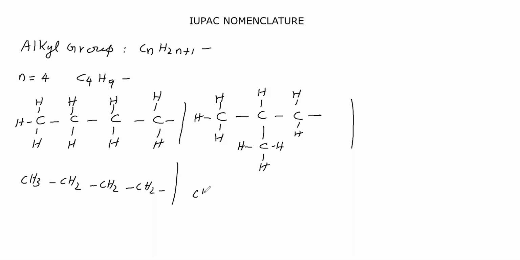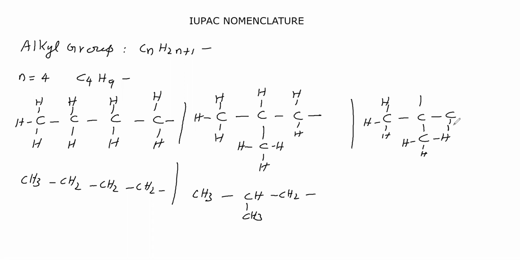This we write as CH3, this as CH, this is CH3, and this is CH2 with a single bond. Like this we have written. Then this bond we will write here. So let us see what we get. Give 3 hydrogens to this carbon, 3 hydrogens to this carbon, and 3 hydrogens to this carbon. So we can write CH3, C, CH3, CH3. Like this we got.